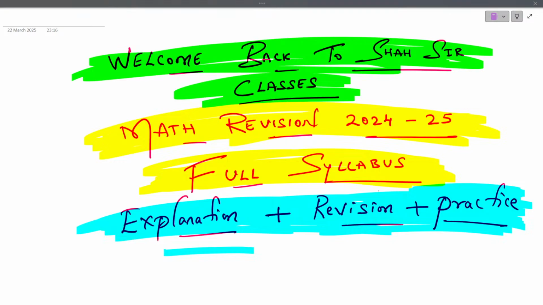So now we are going to solve a few important questions related to areas related to circles, and then if any students have any sort of doubts apart from this, you can ask me. Then finally we conclude this session by ensuring which type of questions can appear in tomorrow's board exam.